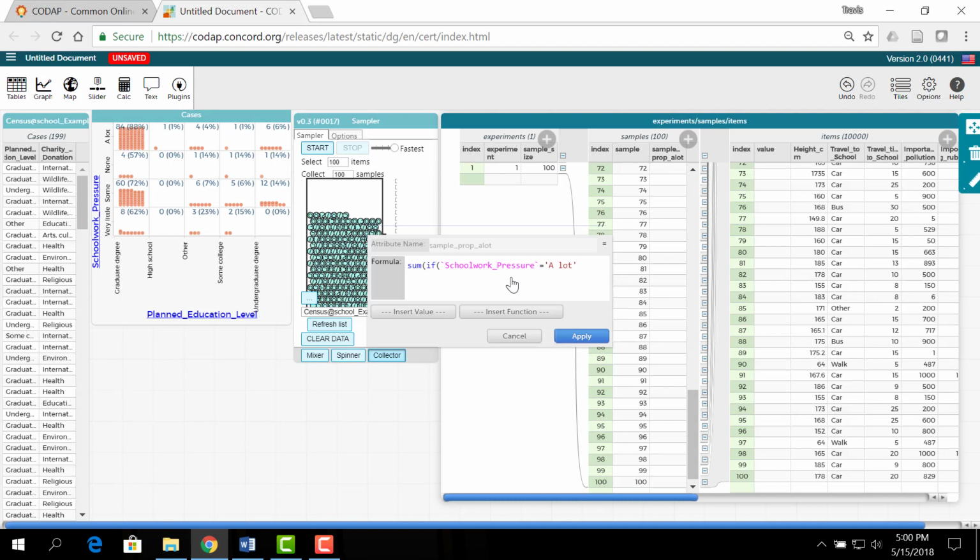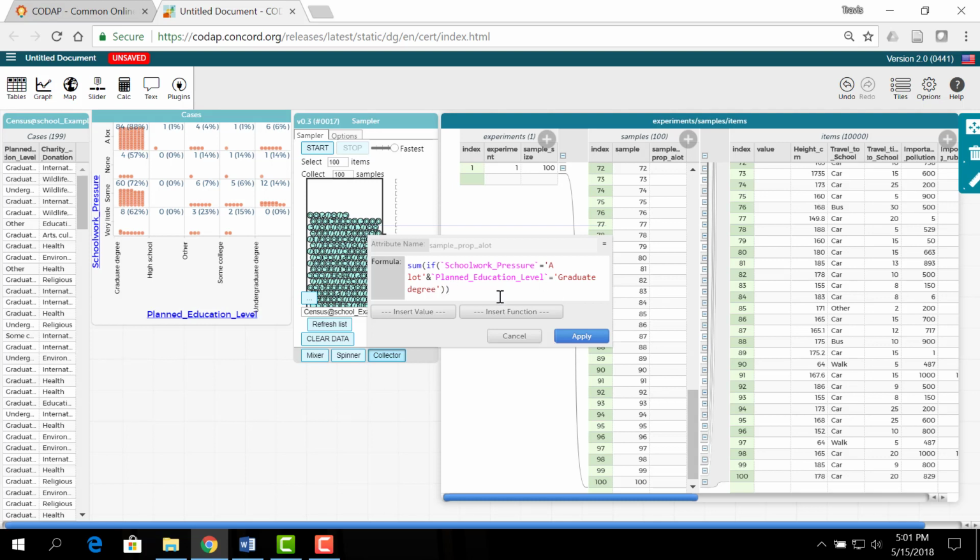Now, we also have to look at basically the intersection between two variables, though. So I want to see not only students that reported a lot, but I also want to see students that reported attaining a graduate degree and a lot. And so what I have to do is then tell it this second component to it. So now I'm going to look at planned education level. And within that planned education level, what I want that to be equivalent to is a graduate degree. So now I have basically my numerator here.